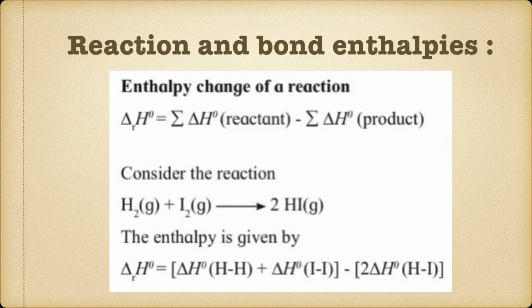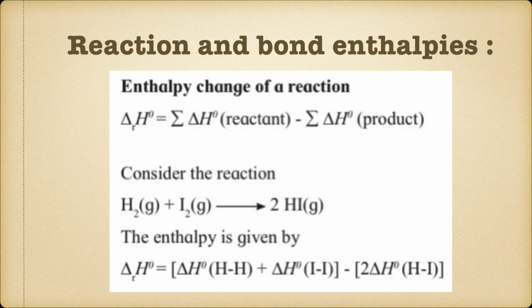Next topic is reaction and bond enthalpies. This is very important. Now over here we know that in a chemical reaction the bonds are formed as well as broken. So the enthalpies of a reaction involving covalent bonds are calculated by the bond enthalpies of the reactants and the bond enthalpies of the products. For calculation purposes we assume that the bonds of a given type are identical.